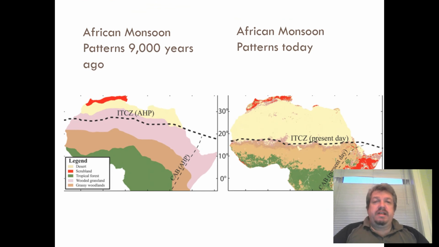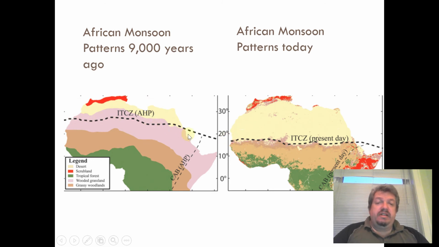What happened was that increased heat changed the monsoon pattern. So 9,000 years ago, the monsoon, where you have the wet summer and the dry winter, brought rain all the way up to the middle of the desert. So this just shows you that about 9,000 years ago, there was a very slim sliver of desert, very, very little, between the Mediterranean Sea and Africa. And the ITCZ was up here, so this was all thunderstorms.